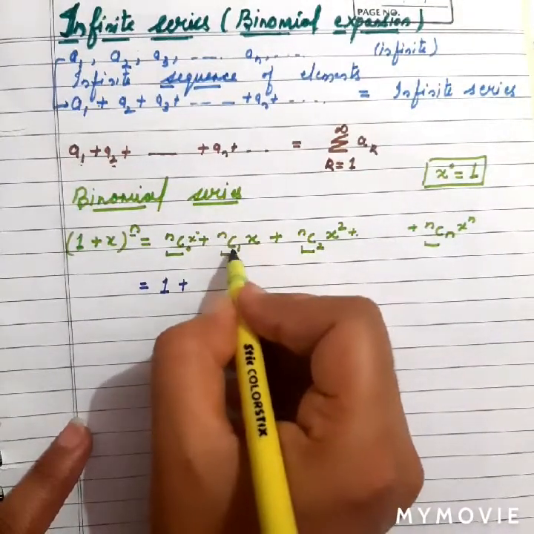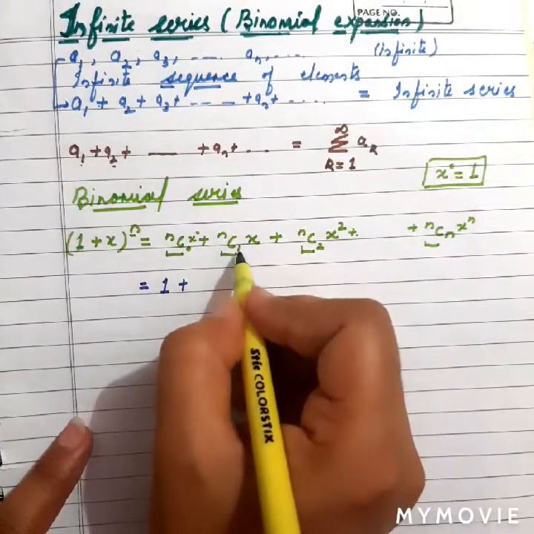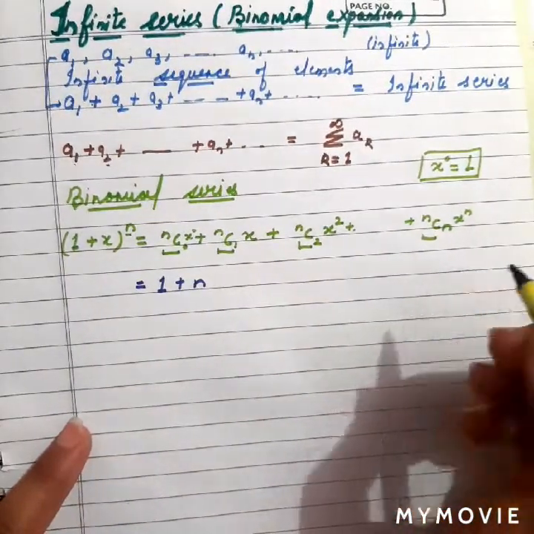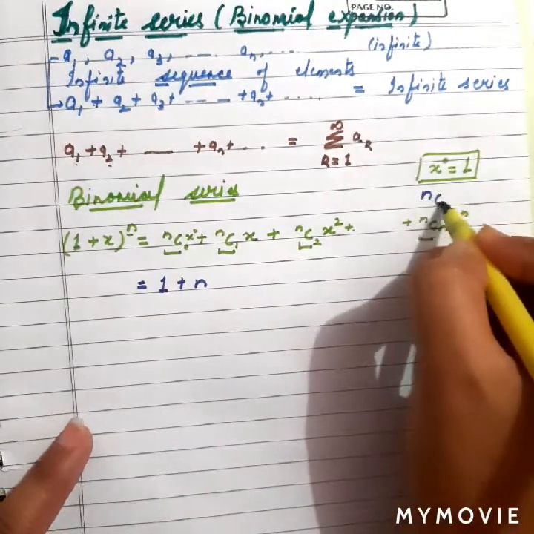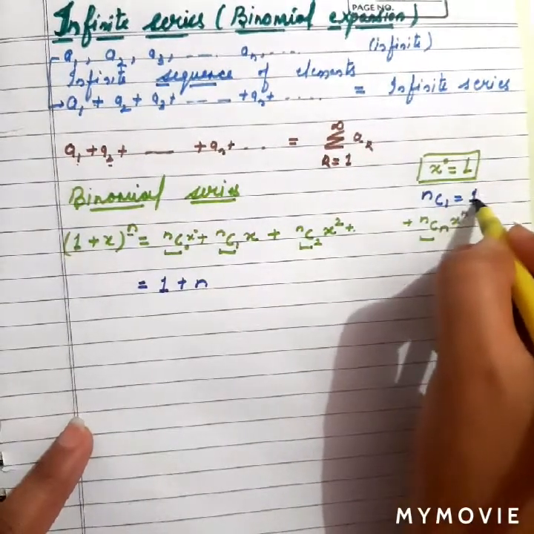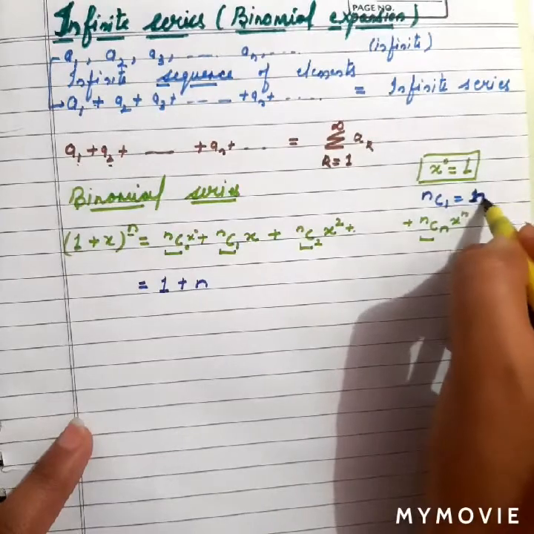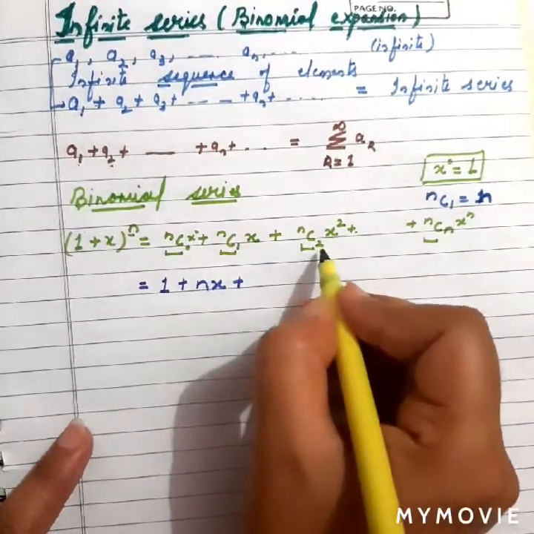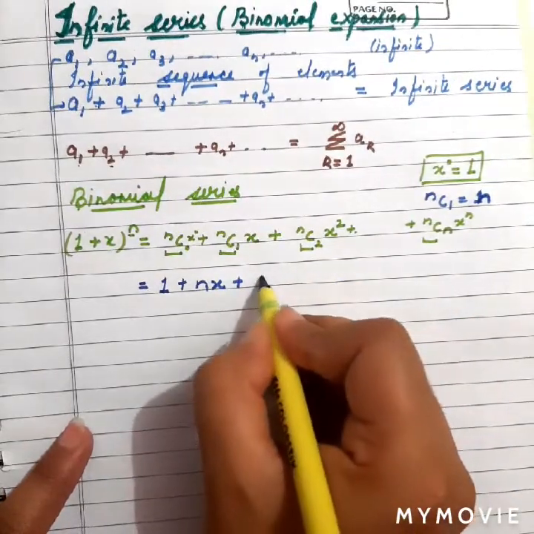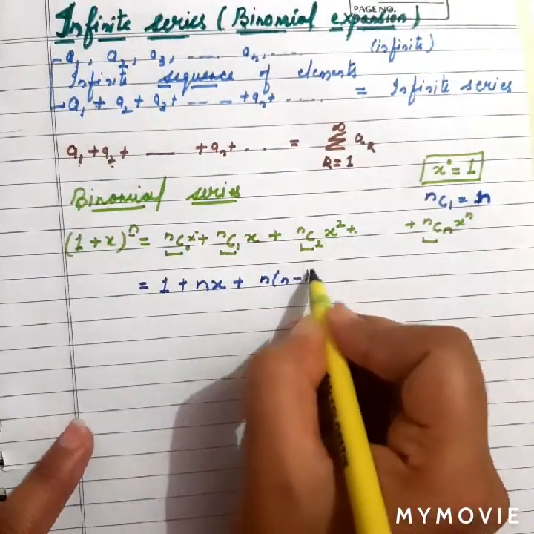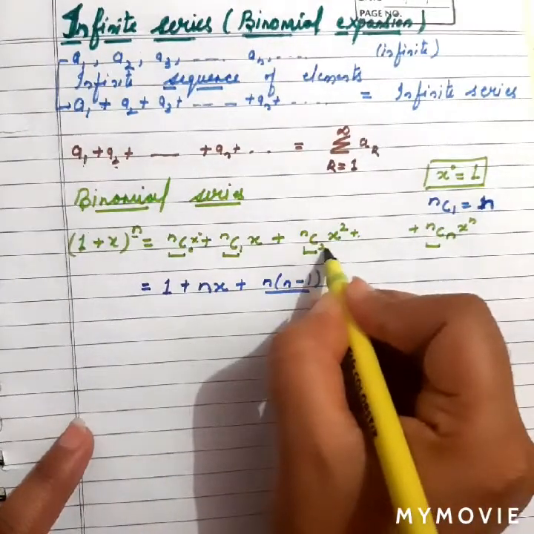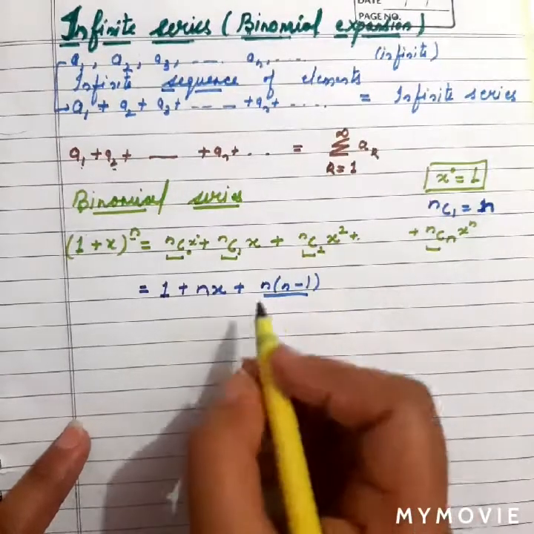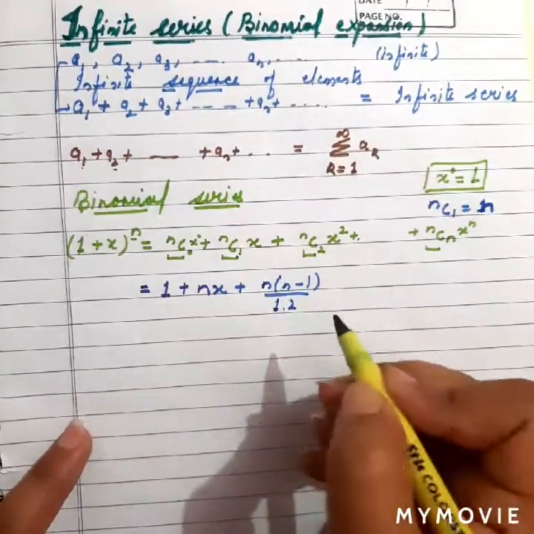For example, if we had mC1, we will write m. Here nC1 is equal to n only, or I could say that nC1 is always equal to n. Now write x over there. In the same way nC2 will be equal to n(n minus 1) divided by 2, the last term, and before 2 comes 1, so we will write 1 into 2, right?